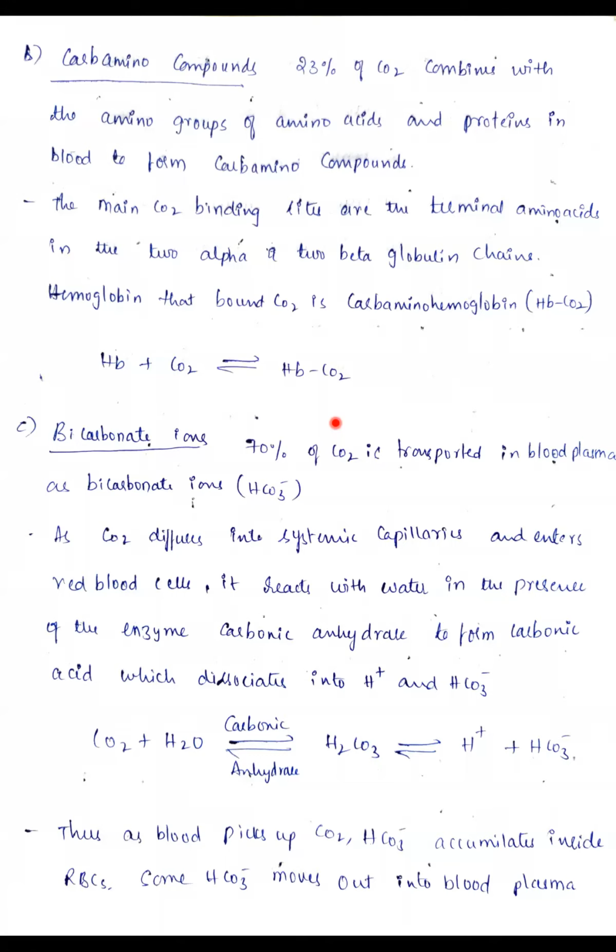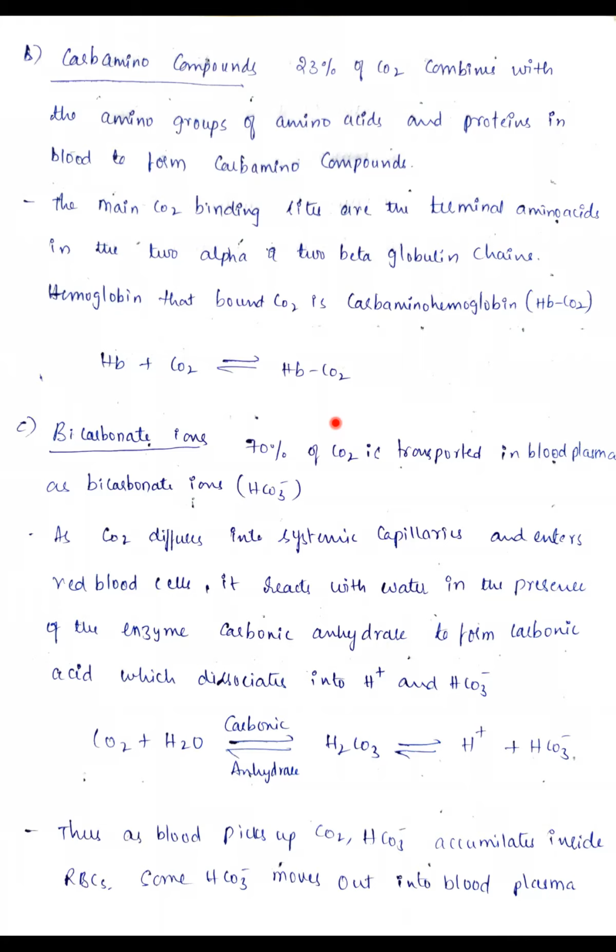The main binding sites for this carbon dioxide are the terminal amino acids in the 2 alpha and 2 beta globulin chains. That means the terminal part of these amino acids, which have these chains, are the main sites for the binding of carbon dioxide. Here the hemoglobin bonds to the carbon dioxide and forms carbamino hemoglobin.